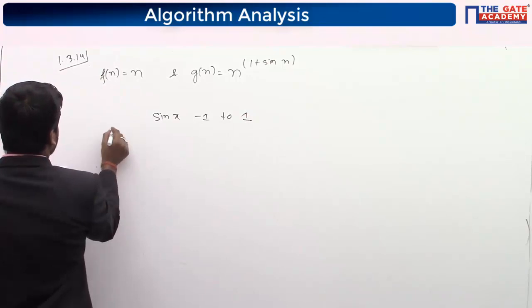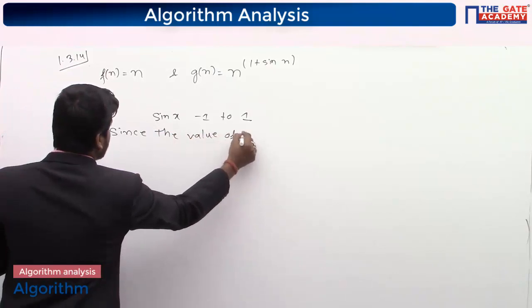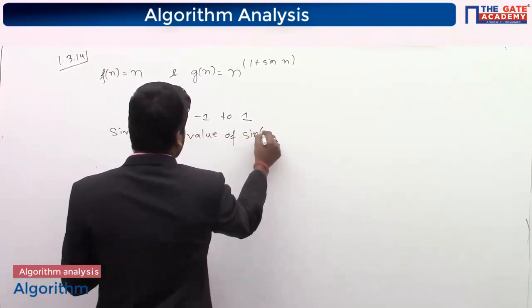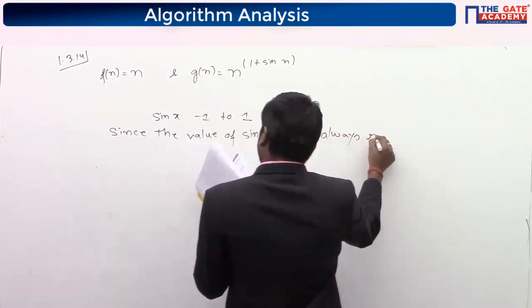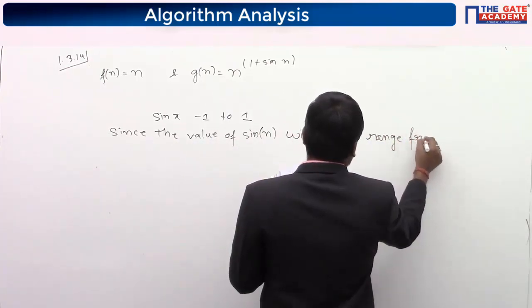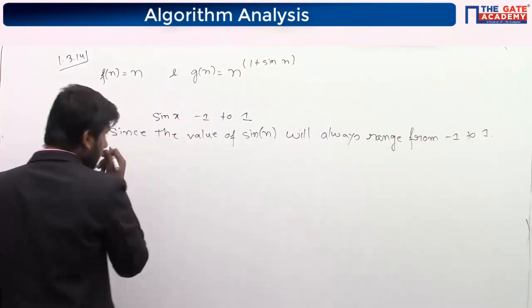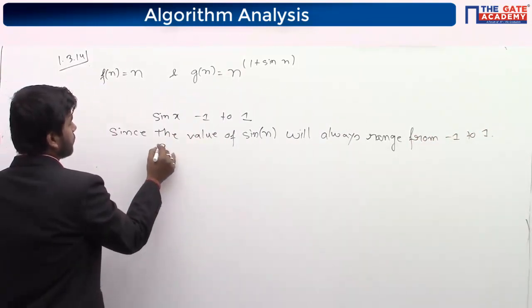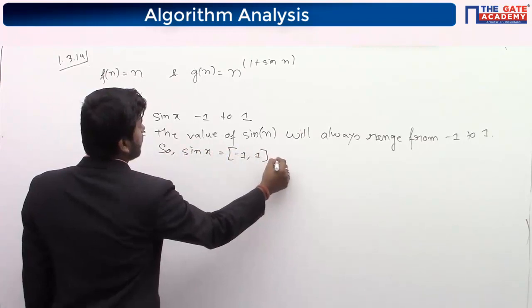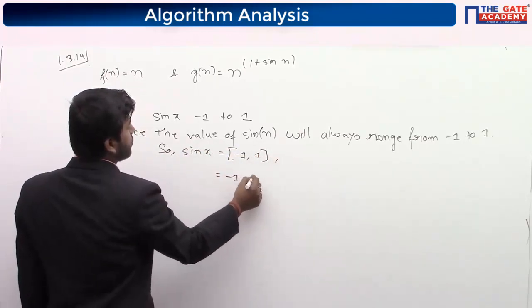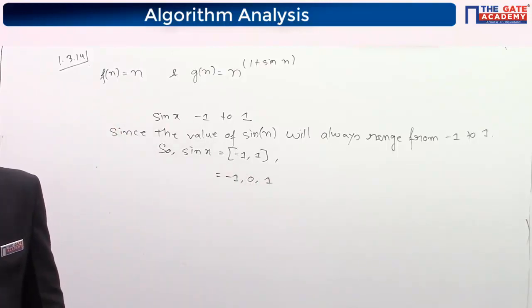Since the value of sine n will always range from -1 to 1, it can have values like -1, 0, 1. Lowest is -1, greatest is 1.